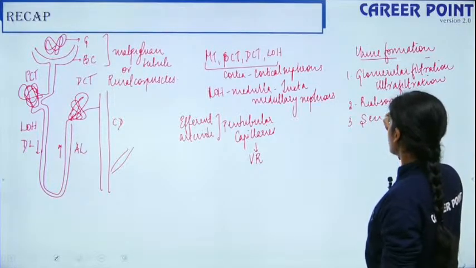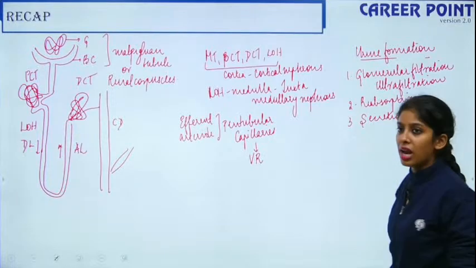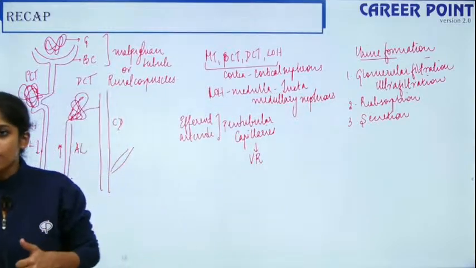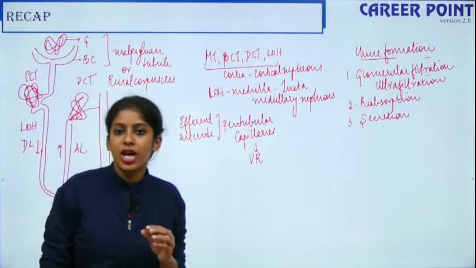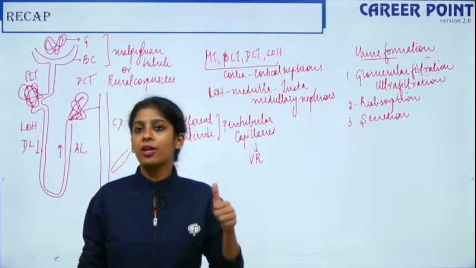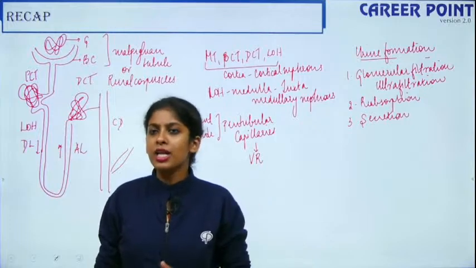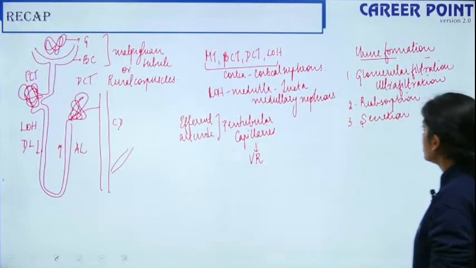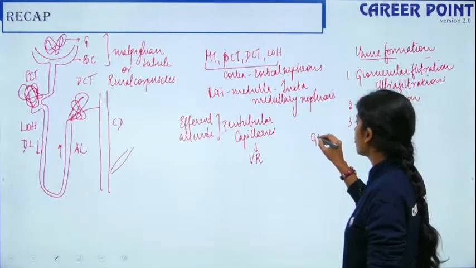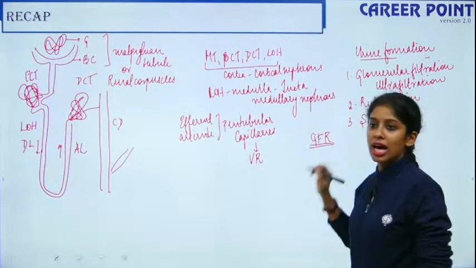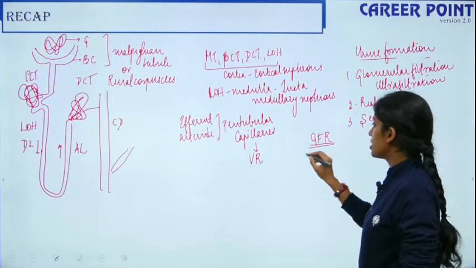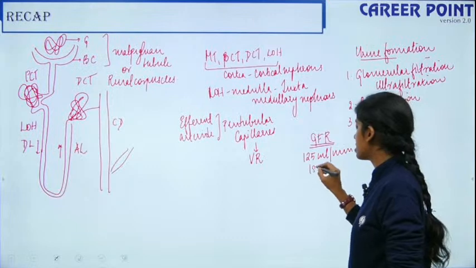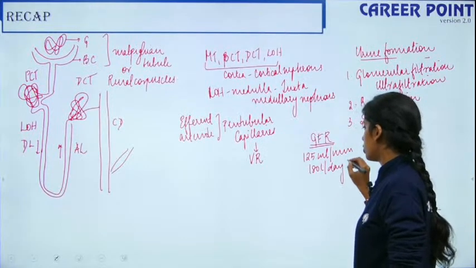Here you need to remember certain points. In glomerular filtration, three layers are present. One is the epithelium of the Bowman's capsule, called the podocytes, which have the filtration slits. Then you have the endothelium of the glomerulus. Then you have the basement membrane between the two. The filtrate that is filtered by the glomerulus is measured as the glomerular filtration rate. This is 125 ml per minute, or 180 liters per day. So this is the rate.